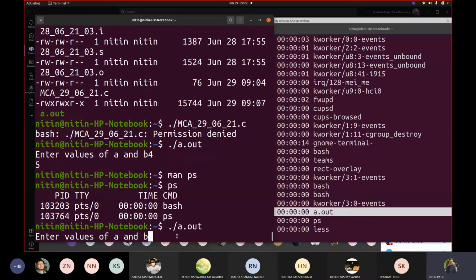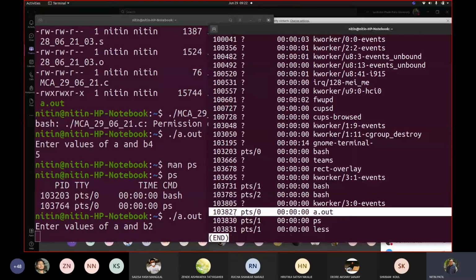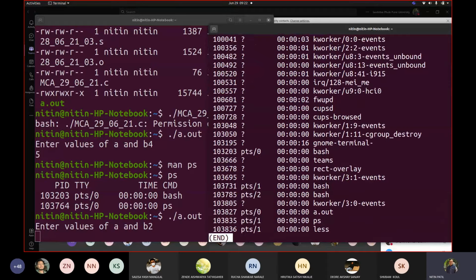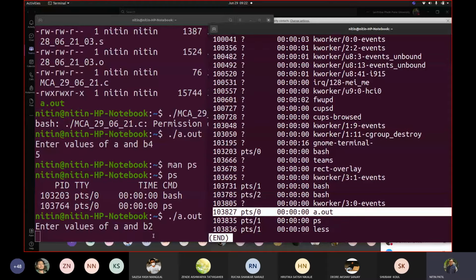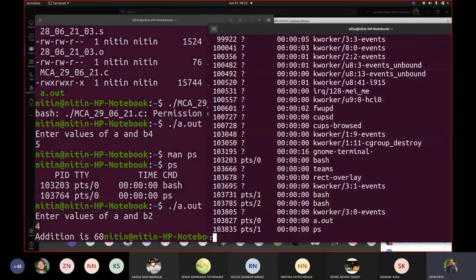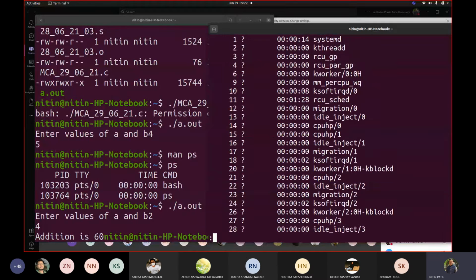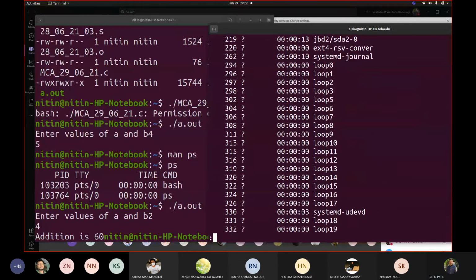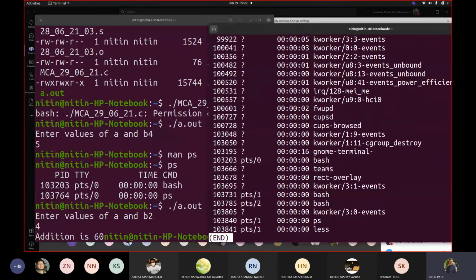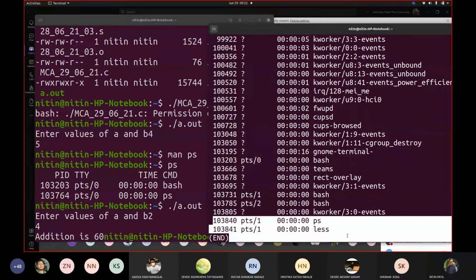So if I pass on some value 2, I gave, now see the number 3827. So let me fire this again. Go below. It is same, because it is not removed from memory. Correct. Now let me give another number. It came out, correct? So if I fire the command now here, I will not be able to find a.out because execution was started, the user responded to the commands, and then that program was gone. The program completed its execution. So you may see it is not available here, correct?